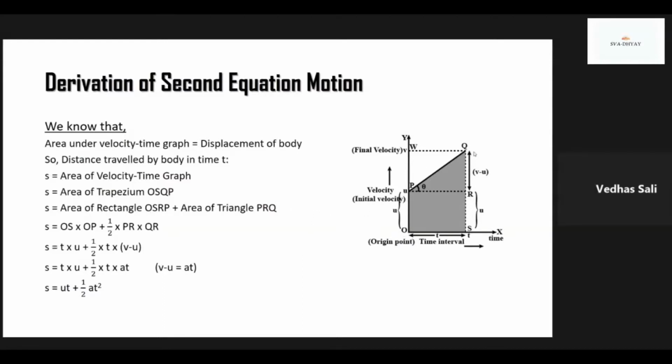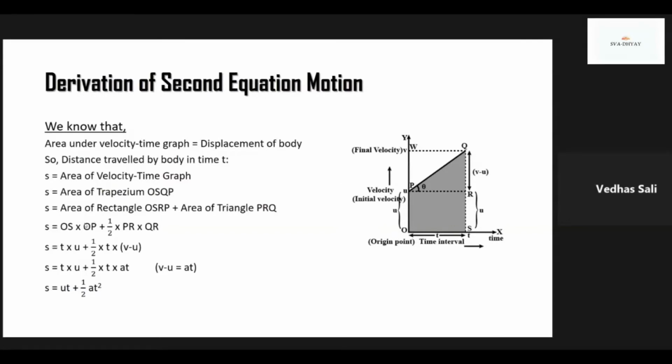So we can find here two shapes, one is triangle and other is rectangle. So displacement will be equal to area of rectangle OSRP plus area of triangle PRQ. So area of rectangle is equal to length into breadth is equals to OS into OP plus area of triangle is equal to half into base into height is equal to half into PR into QR.